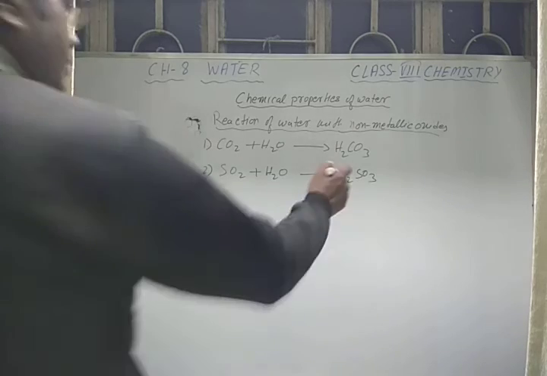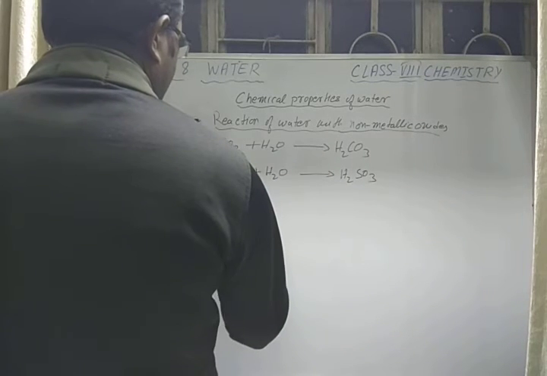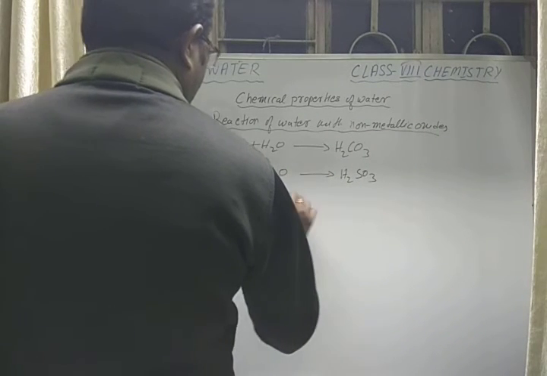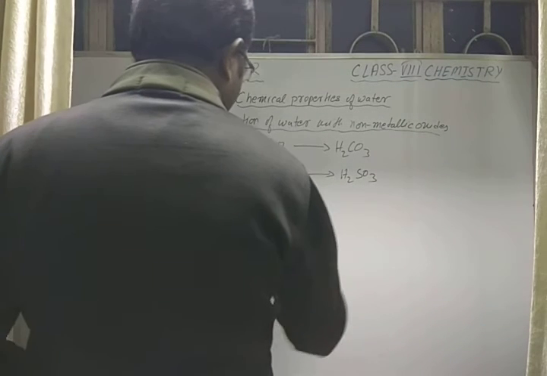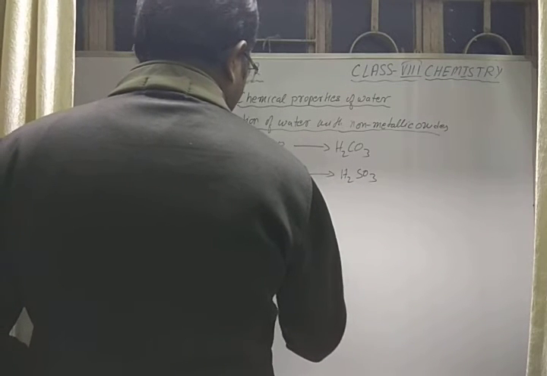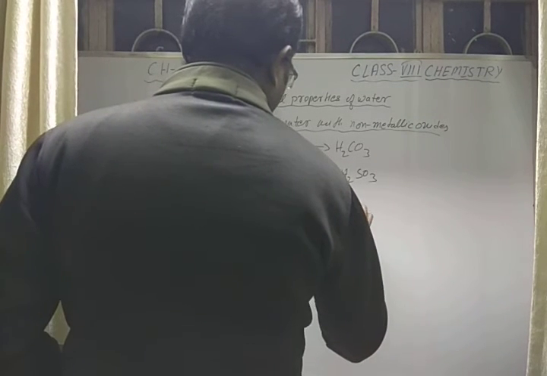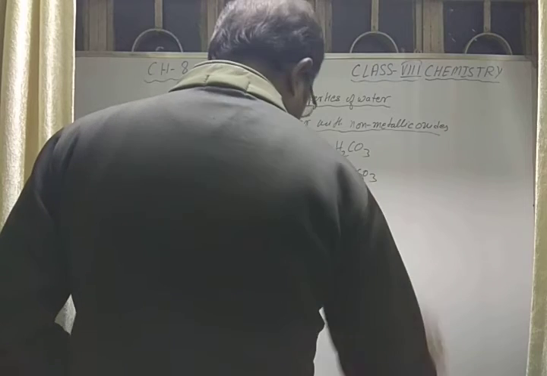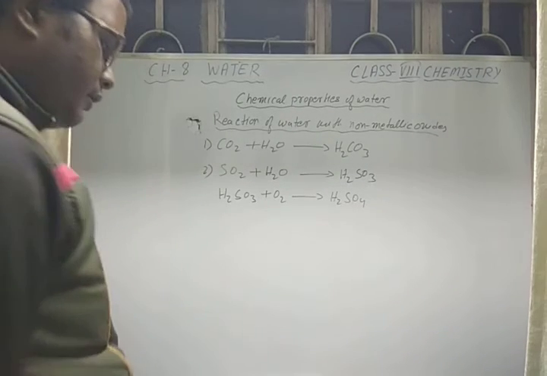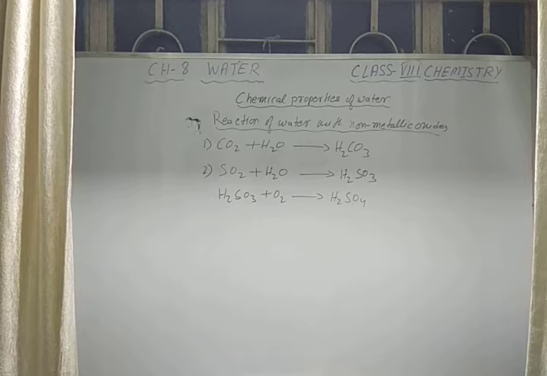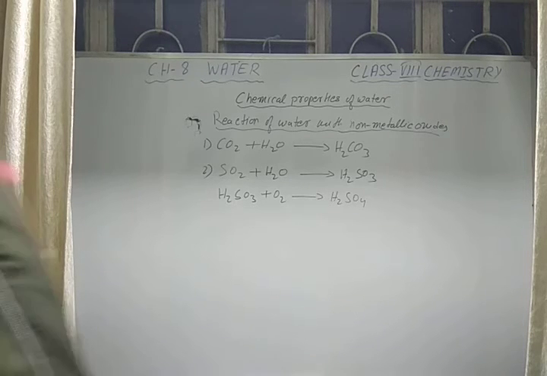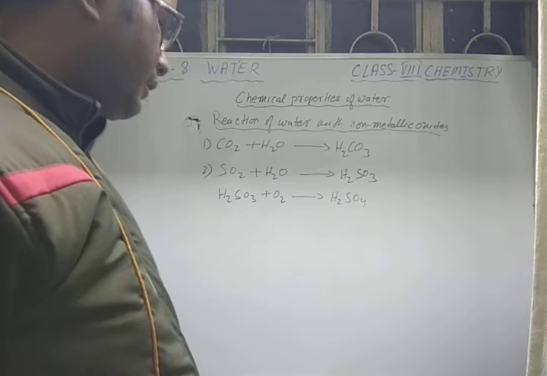Then this sulfurous acid, H2SO3, reacts with oxygen present in the air to give H2SO4, that is sulfuric acid. This sulfuric acid present in the atmosphere is the main cause of acid rain, and we can consider it an air pollutant. So this is a very important thing.